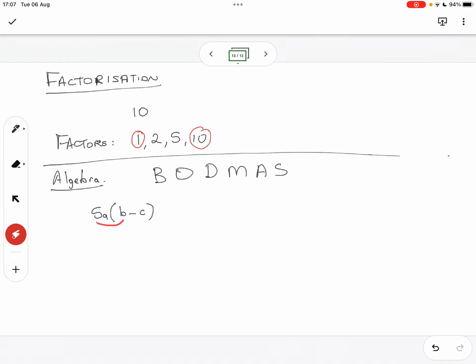So what does this tell us? In the first place, we cannot subtract c from b, because we don't know the value of c. We don't know if it's 2 or 100, and we also don't know the value of b. We don't know if it's 8 or 12. We also don't know the value of a. We don't know if it's 1, 20, or 16. So these three are unknowns, but they can be operated on using BODMAS, as in this case. We've got brackets. I get it.